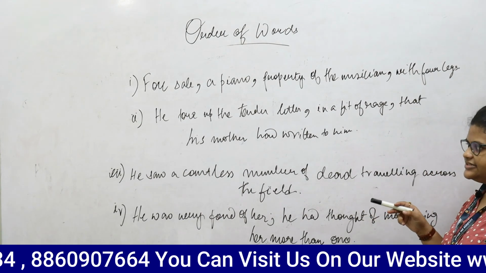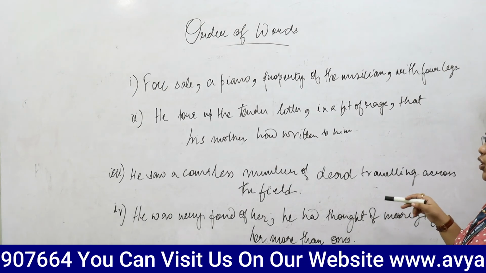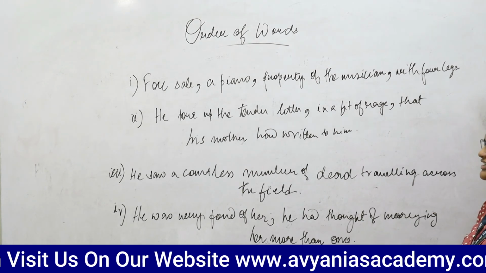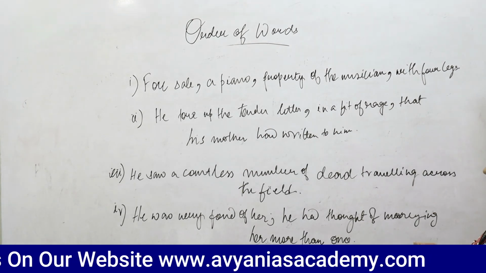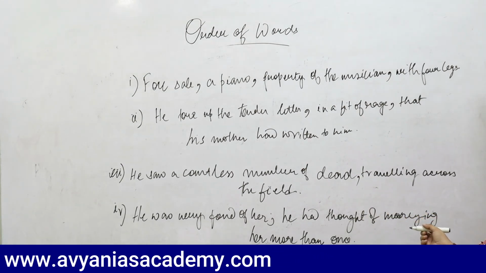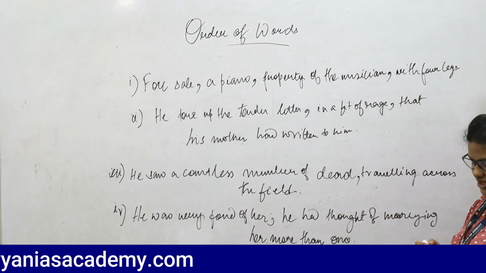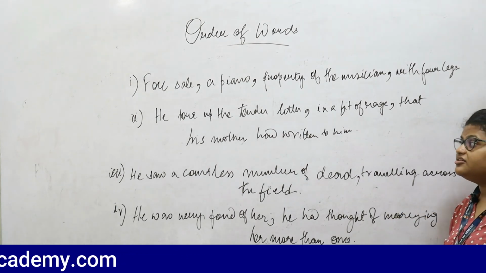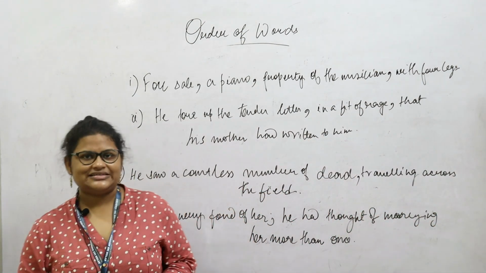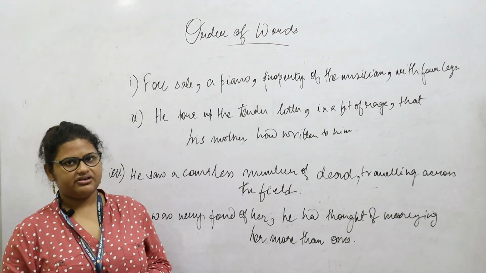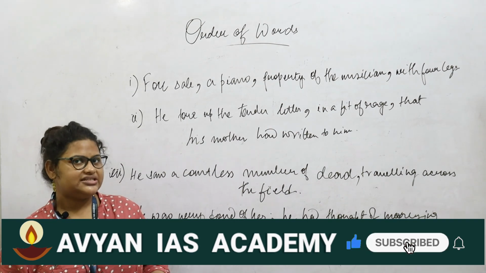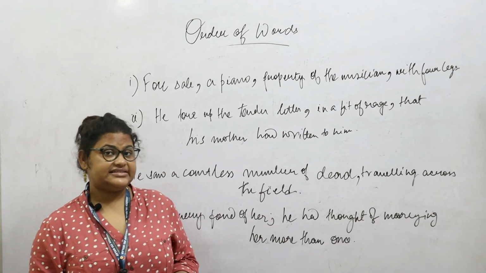The third sentence is: he saw a countless number of dead traveling across the field. The fourth sentence was: he was very fond of her. He had thought of marrying her more than once. So in a few of these sentences you might not think that there are errors in the first place, but you can certainly read and reread them, and you will, I'm sure, find out the proper order of words that you should follow in order to make these sentences meaningful.